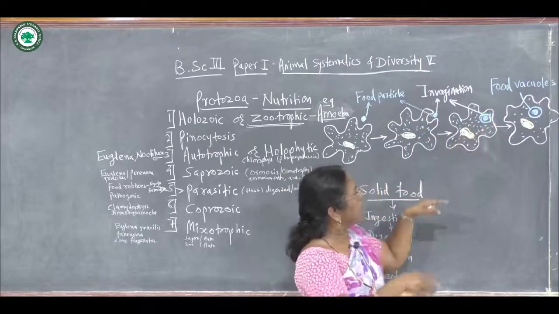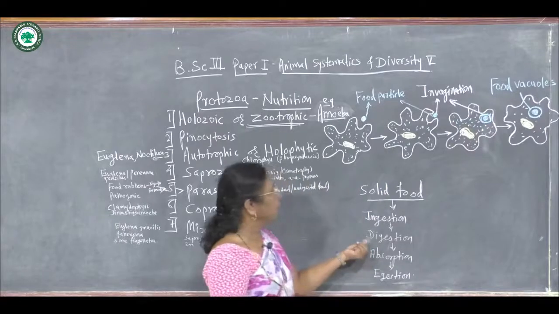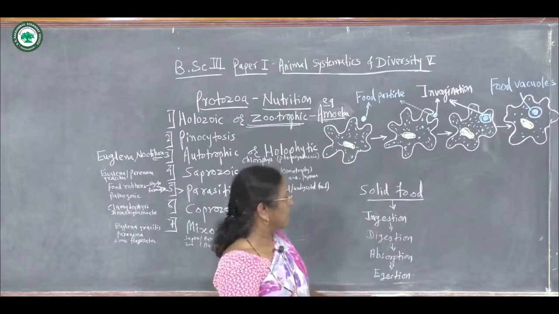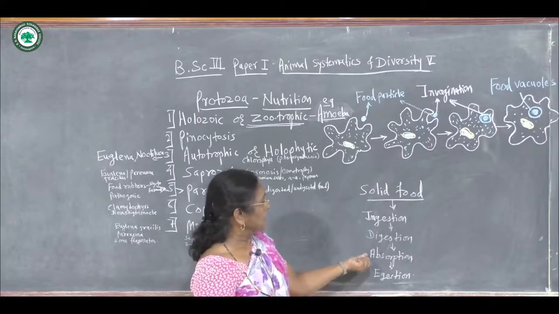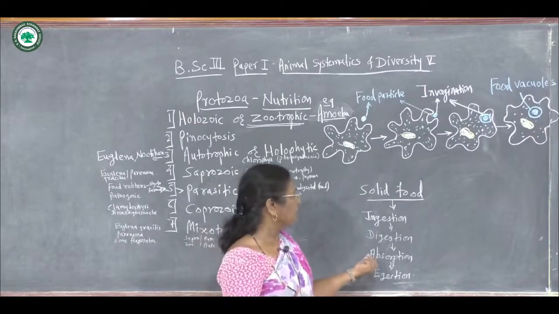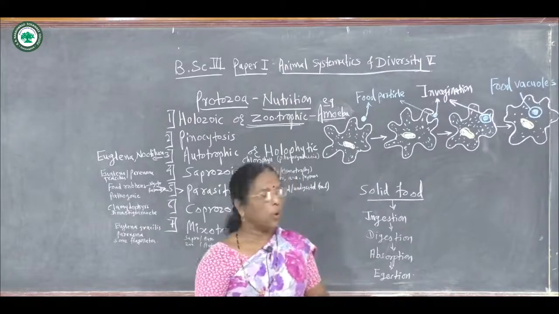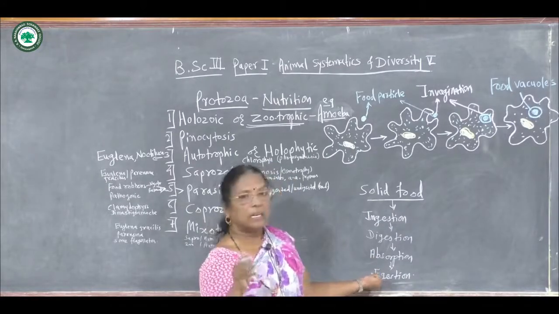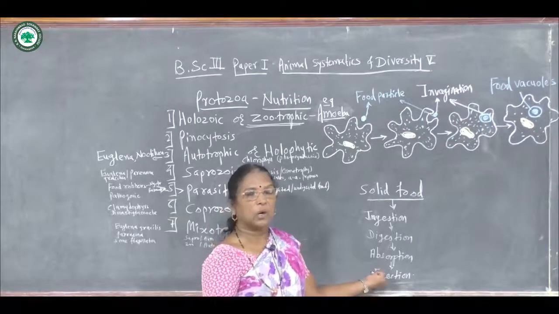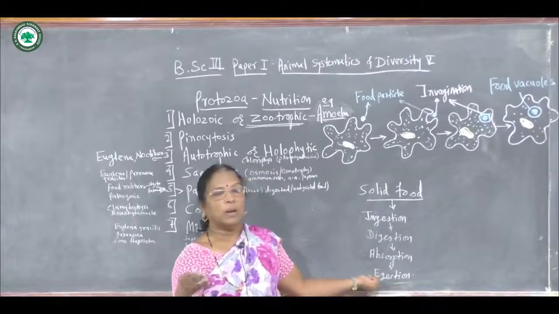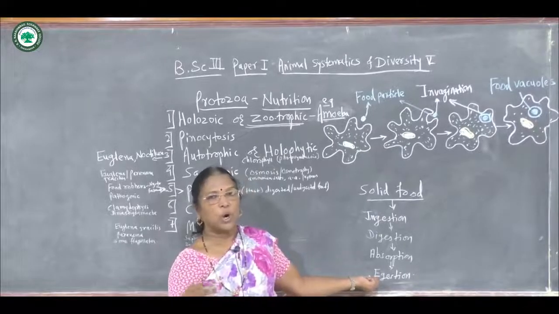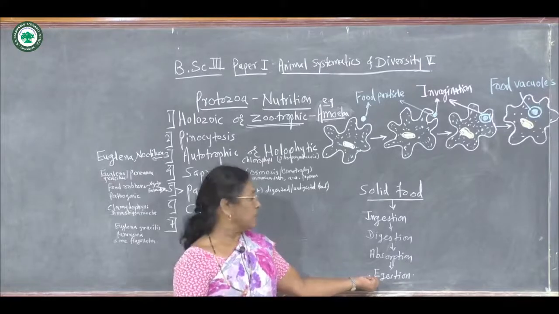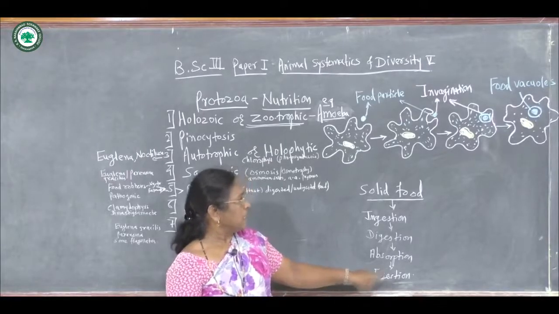Then digestion takes place inside the cytoplasm. Then there is assimilation or absorption of food, which is supplied to all parts of the cell, and then the undigested food particles, the residue, are excreted outside. This process is called egestion.